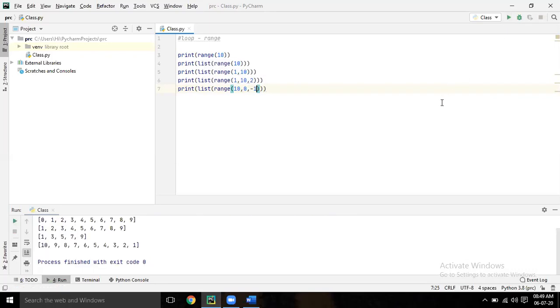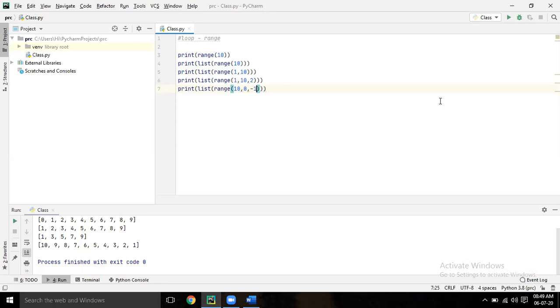So it is 10 to 1. Suppose if you give here 0, it will come this one -1, then it will become 10 to 0. If you give 0, it will come till 1. Okay? You understood the concept?